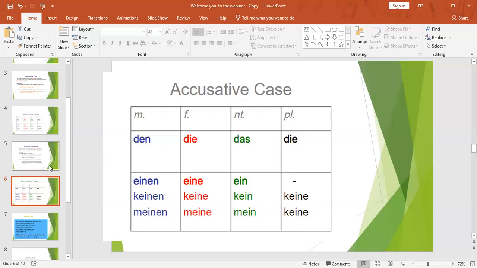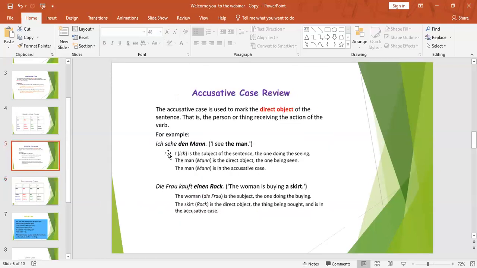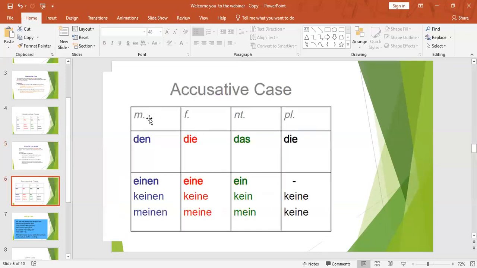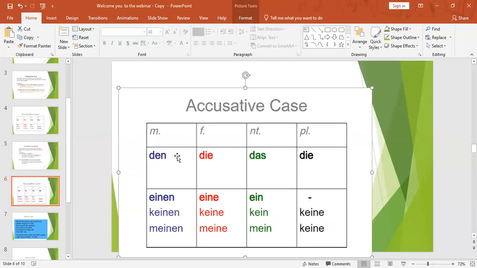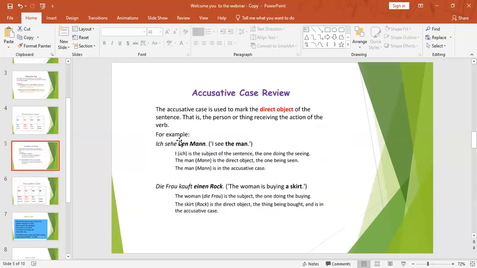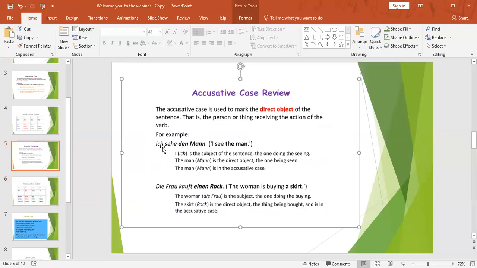One live example we are going to see. In the book they have given this nice example: I see the man. Now, man is what type of noun? Man is masculine, right? See, they have made the change because it is accusative: der changes to den. Under accusative, masculine is den. So here they have applied it: den Mann.